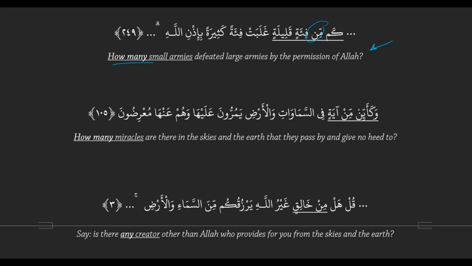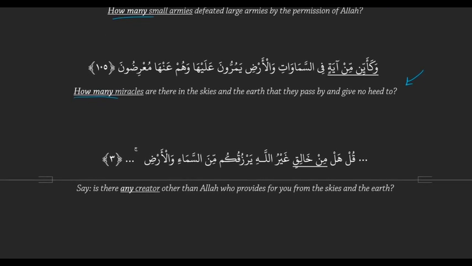Here's another example. وَكَأَيٍّ مِّنْ آيَةٍ فِي السَّمَاوَاتِ وَالْأَرْضِ يَمُرُّونَ عَلَيْهَا وَهُمْ عَنْهَا مُعْرِضُونَ, translating as, how many miracles are there in the skies and the earth that they pass by and give no heed to or pay no attention to? Again, it's a rhetorical question. It's not asking like, oh, there are 52 miracles. It's not asking for a number. It's just saying, basically, look at how many miracles there are in the skies and the earth, and they just pass by them and don't pay attention to them.